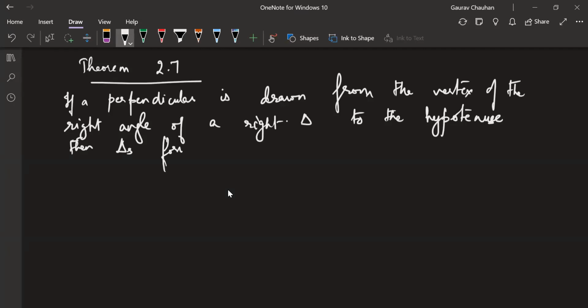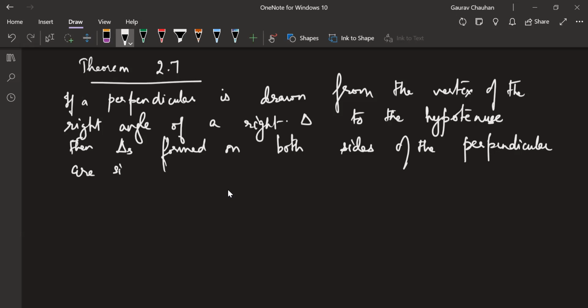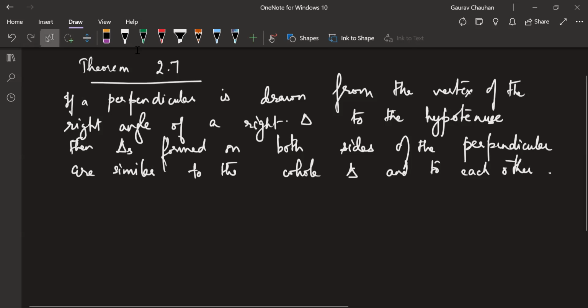Then triangles formed on both sides of the perpendicular, I want you to be writing along with me, are similar to the whole triangle and to each other. It's a very simple thing.